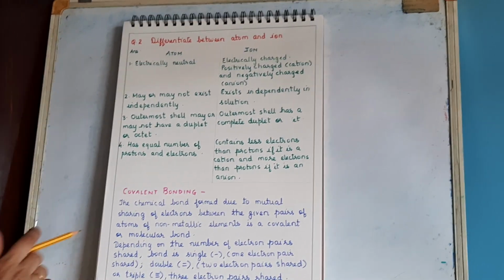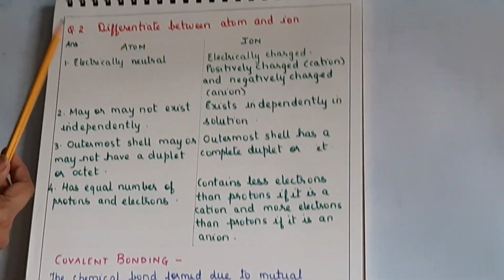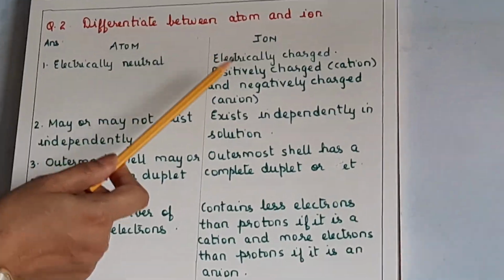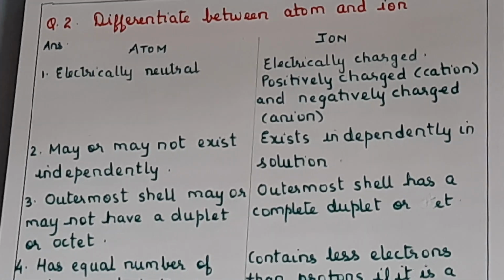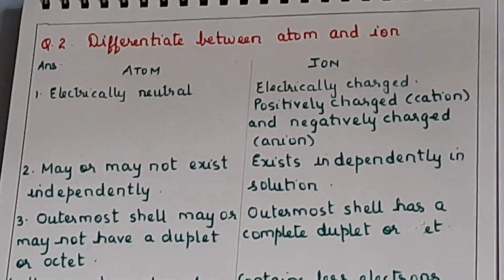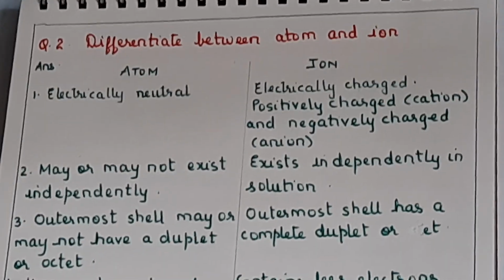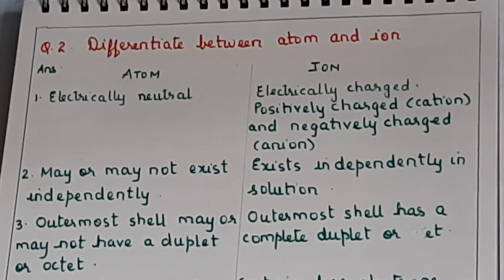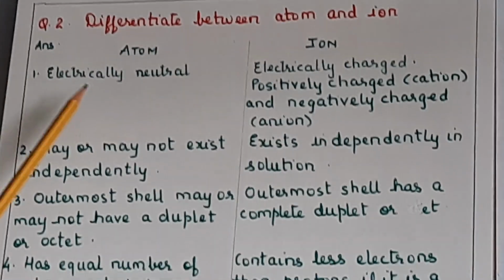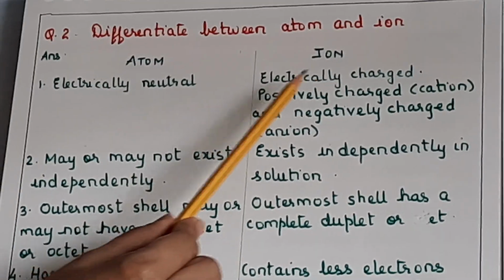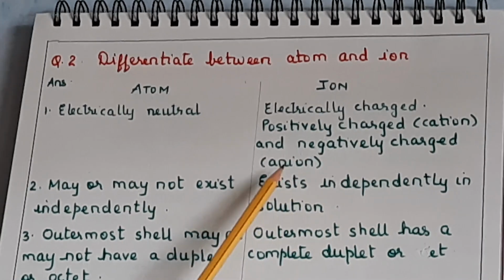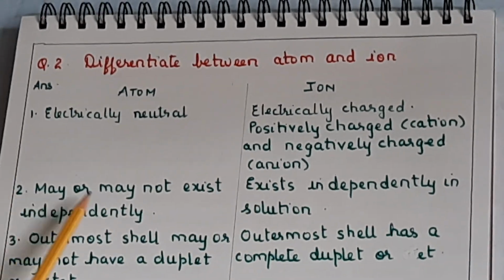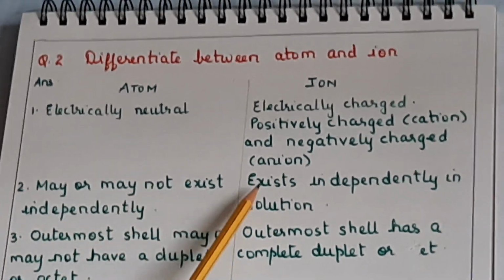Now before we start with covalent bonding, there is one question here to differentiate between atom and ion, because when we are forming the electrovalent compounds, you saw we start with the atom and then the ions are formed. So you are asked many times to differentiate between atom and ion. So just look at the differences. An atom will be electrically neutral and an ion will be electrically charged. So a positively charged ion is called a cation, a negatively charged ion is called an anion.